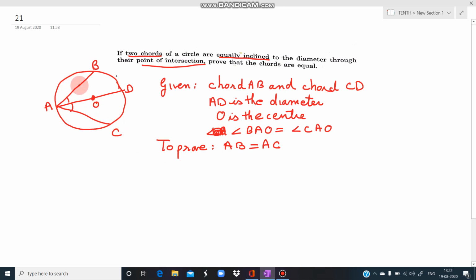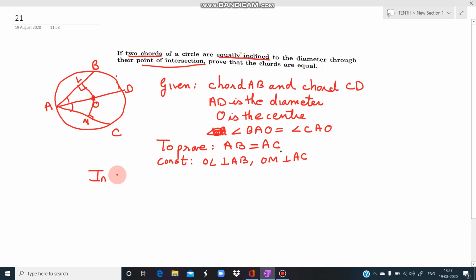Generally, whenever we have to prove that two chords are equal, that AB is equal to AC, for that we need to do a construction. So what is the construction here? We draw OL perpendicular to AB and OM perpendicular to AC. Whenever we want to show that two chords are equal, just prove that their distance from the center is equal. So we only have to prove that OL and OM, their distances from the center, are equal.